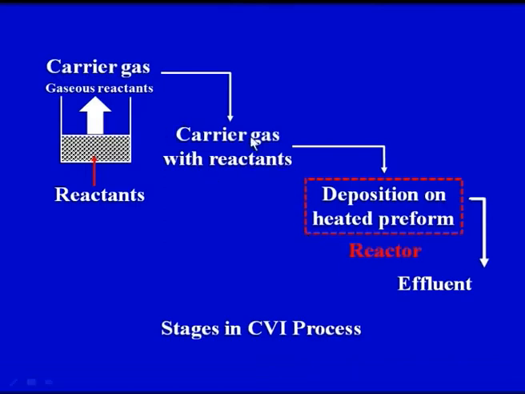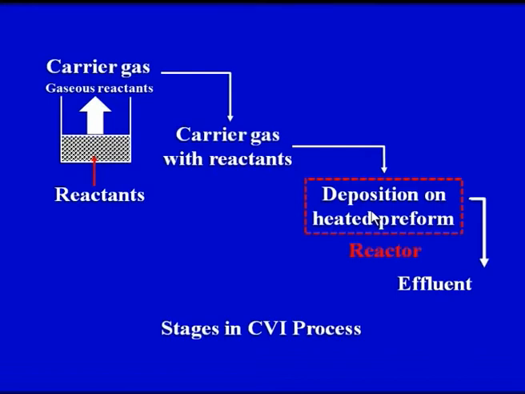So when the carrier gas with the reactants passes through this porous structure, which can also be called a reactor, they will deposit the reaction products onto the fibrous network. The diameter of the fibers would increase because of the solid deposited by the reaction of the gaseous reactants, and finally the effluents would come out of the reactor.